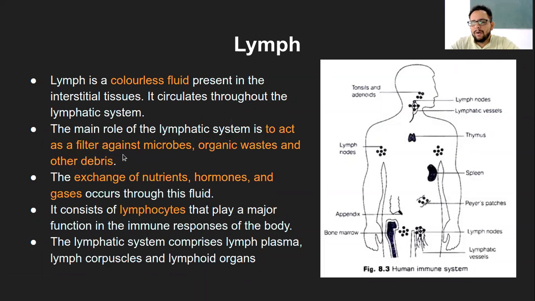So it will carry all of that which is coming from different cells in a particular area. Then it will be taken to the liver and so on, or different organs like the spleen, for example. And there it will be further broken down by the cells of those particular organs. Also, it functions in the exchange of nutrients. So whatever is taken by the lymphatic system in excess, if a particular area within the body needs it, that will be exchanged. One of the common assumptions again is that organic waste does not mean literally waste. It can still be reused by the body.